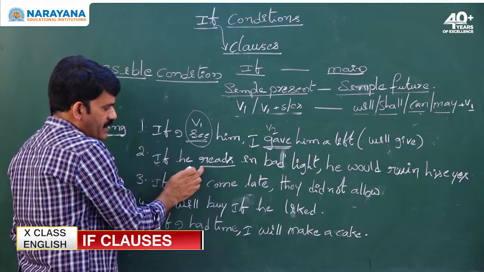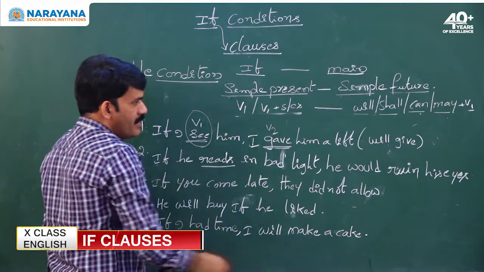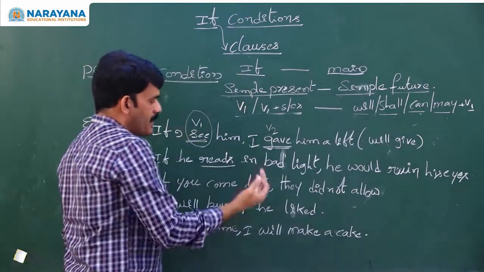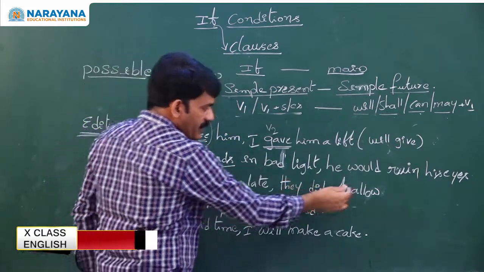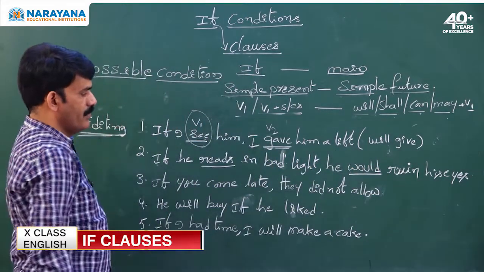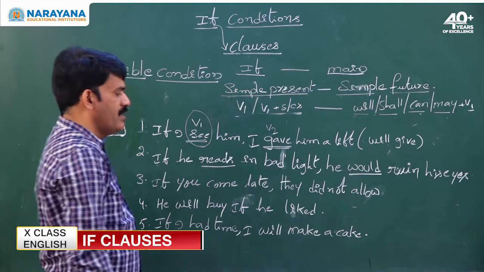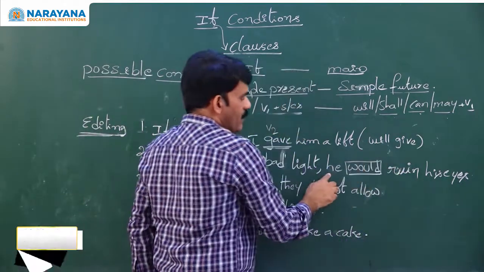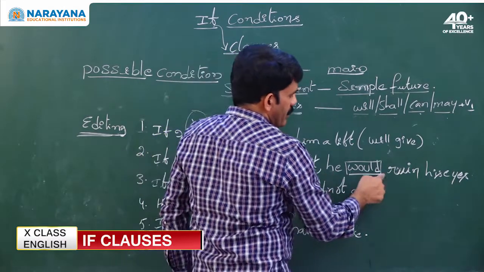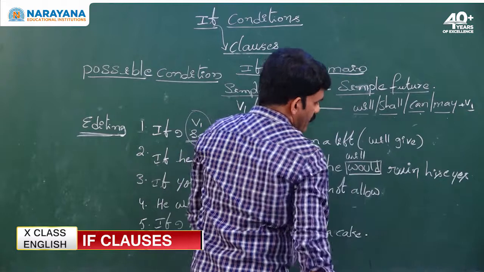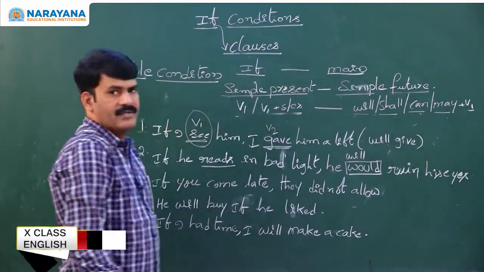When there is a simple present tense in the if condition, the main clause must have either will, shall, can, may plus V1. But what is the verb used in the main clause? Would ruin. Would should not be used here. Now what is the correct answer? He will ruin his eyes.